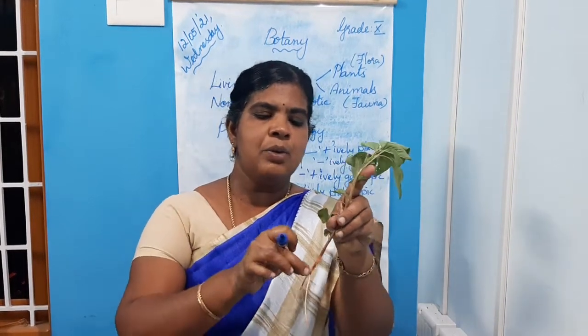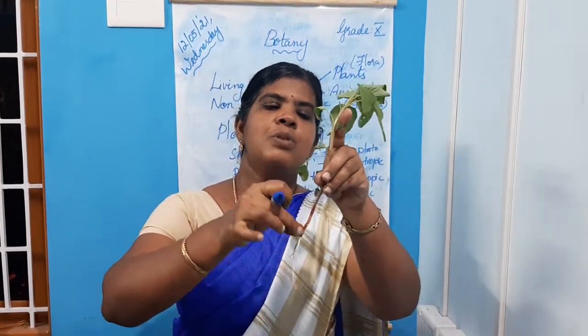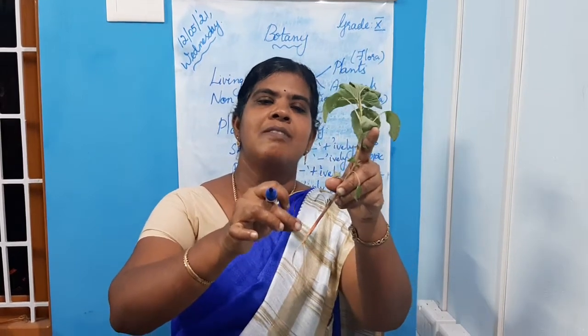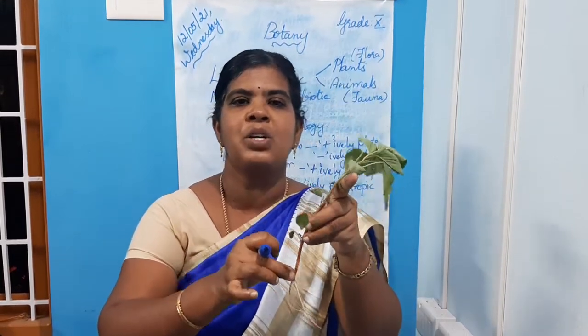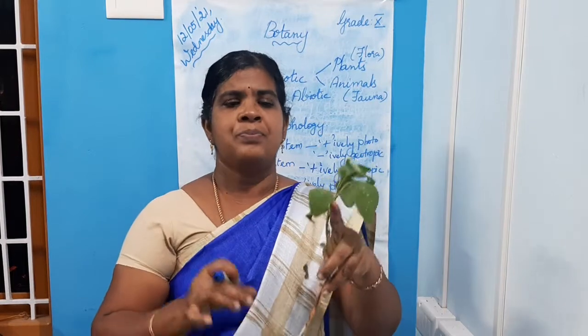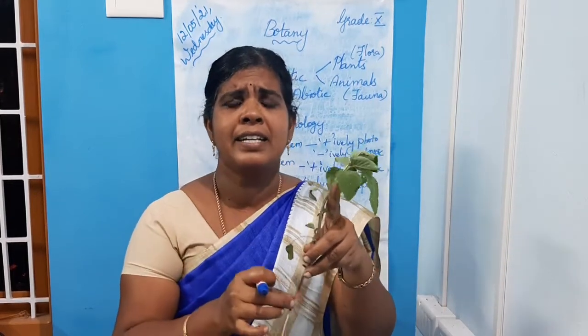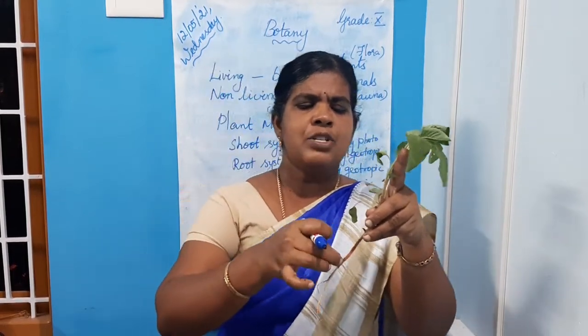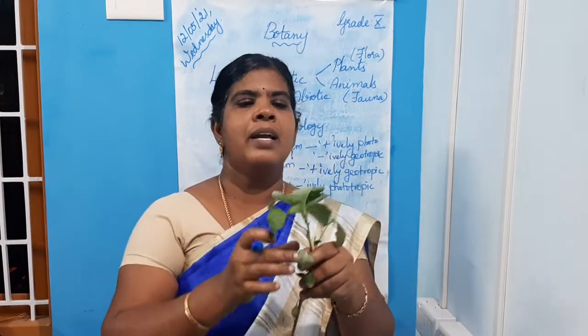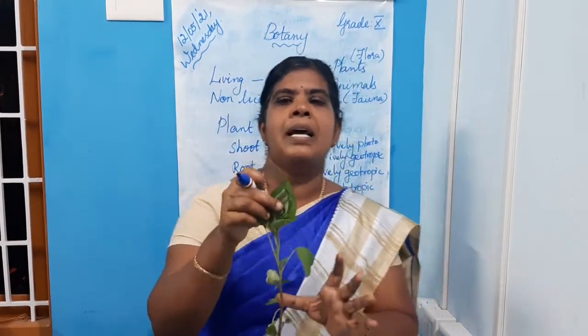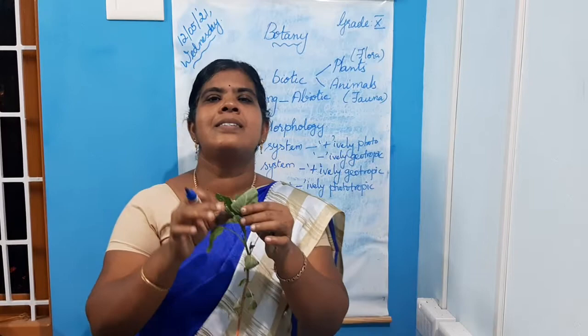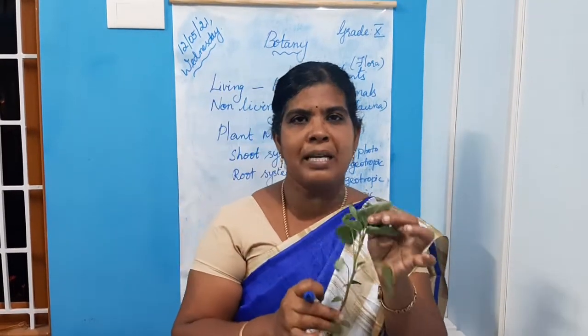Roots which arise from the primary root are called secondary roots. Then from the secondary roots, small tertiary roots arise. This is plant morphology, or the external structure of a plant.